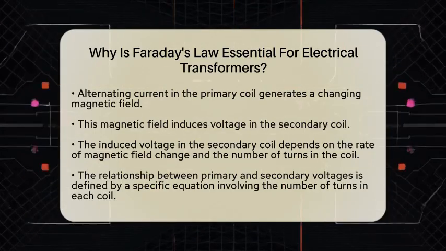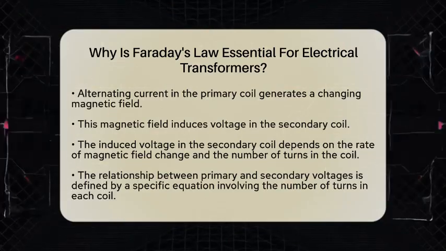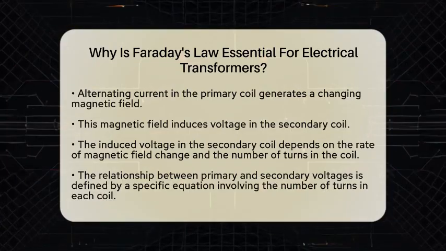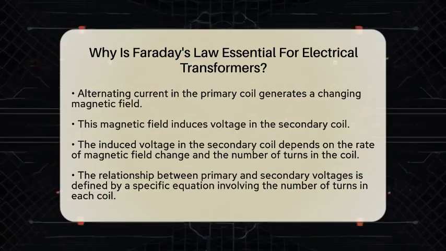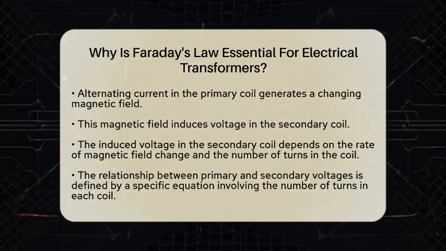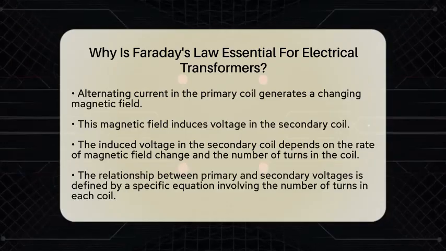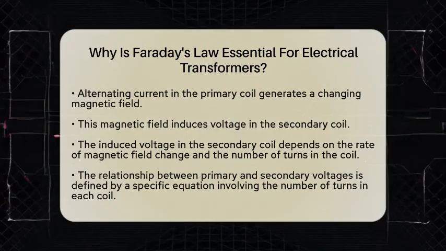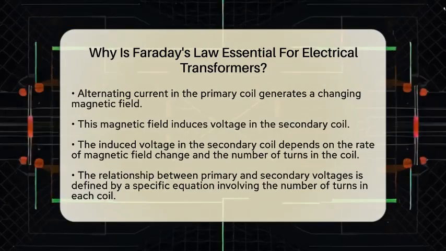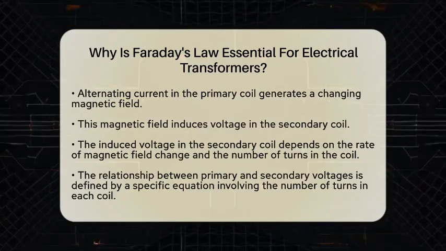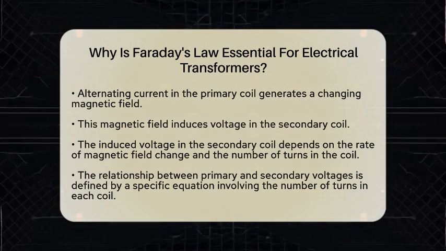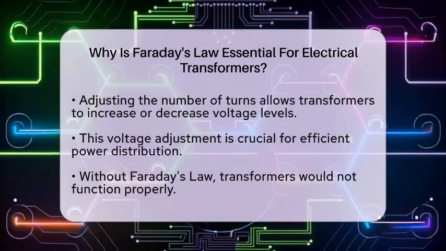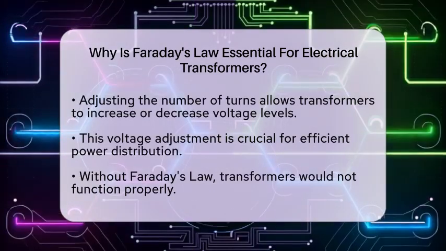The relationship between the voltages in the primary and secondary coils is captured in a simple equation. The voltage in the primary coil divided by the voltage in the secondary coil equals the number of turns in the primary coil divided by the number of turns in the secondary coil. This means that, by adjusting the number of turns in each coil, a transformer can either increase or decrease voltage levels. This ability to change voltage is essential for efficient power distribution.